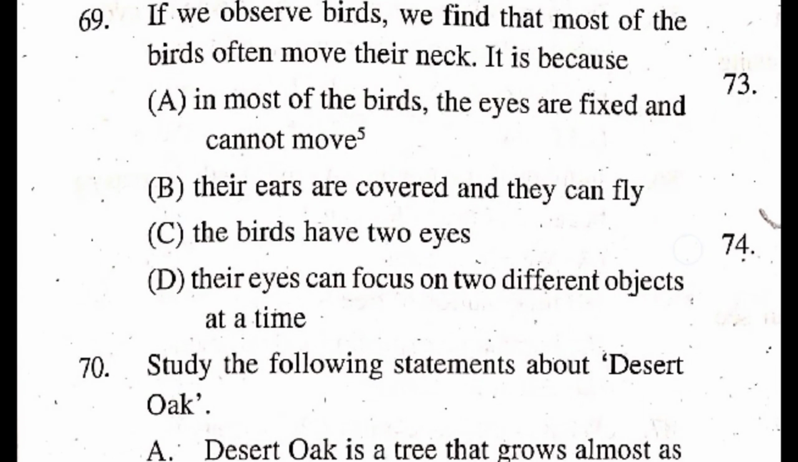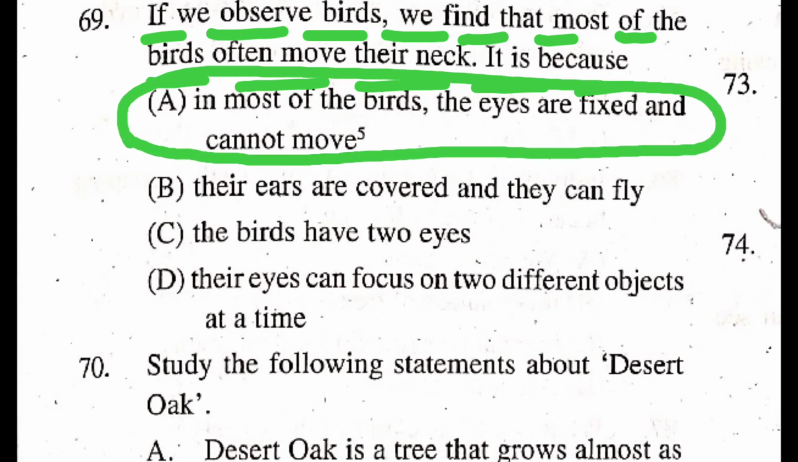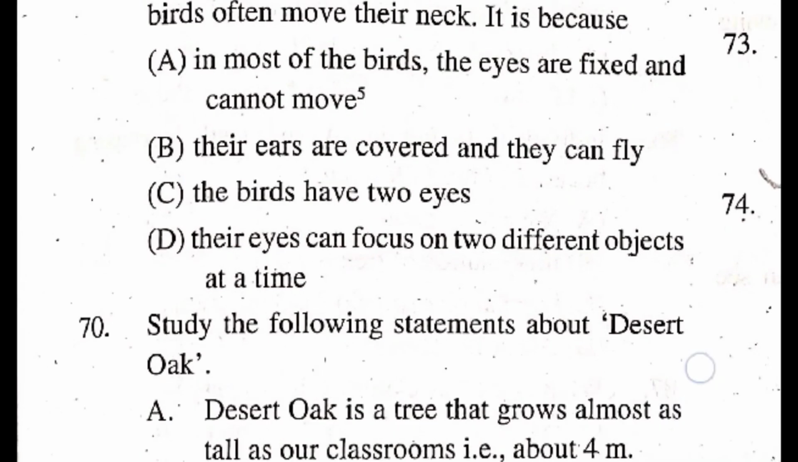Question number 69. If we observe birds, we find that most of the birds often move their necks. It is because option A, in most of the birds, the eyes are fixed and cannot move. Option B, their ears are covered and they can fly. Option C, the birds have two eyes. Option D, their eyes can focus on two different objects at a time. Right answer is option A, in most of the birds, the eyes are fixed and cannot move.